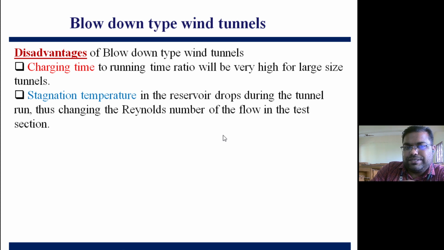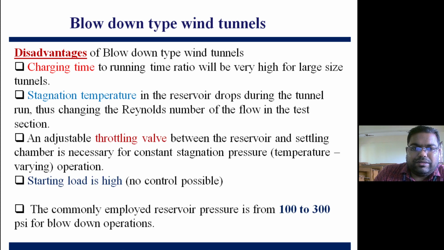So why is the stagnation temperature decreasing in the reservoir? Because we are expanding the flow in the CD nozzle. The moment we try to get very high velocity, that is supersonic velocity at the exit of the CD nozzle, our stagnation temperature decreases. So it requires monitoring of the stagnation temperature. How to maintain that? You have to heat the reservoir to maintain the same constant temperature. So further heating is needed, and there is an additional penalty on the wind tunnel.